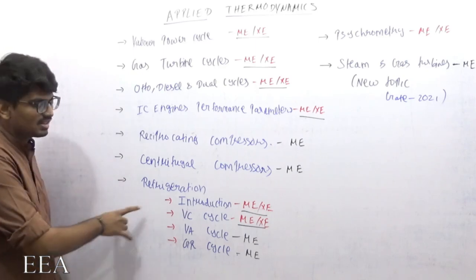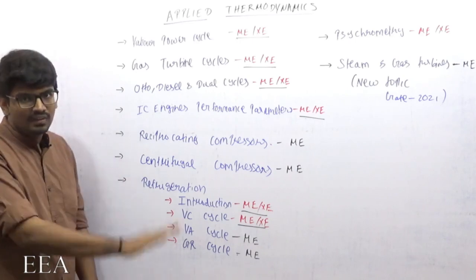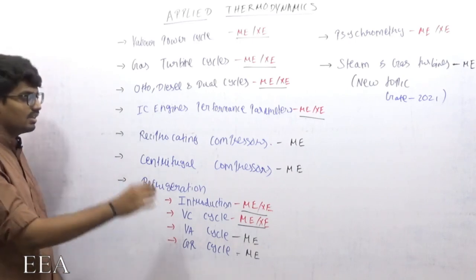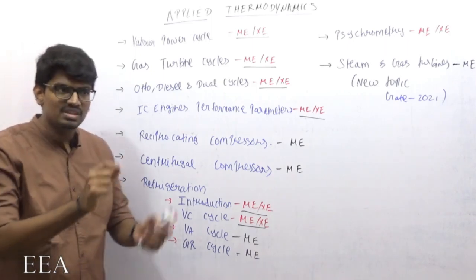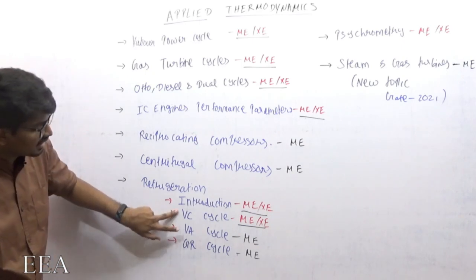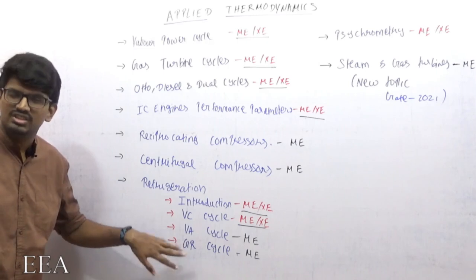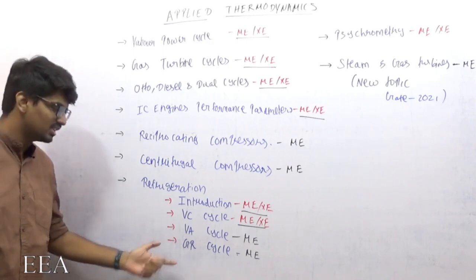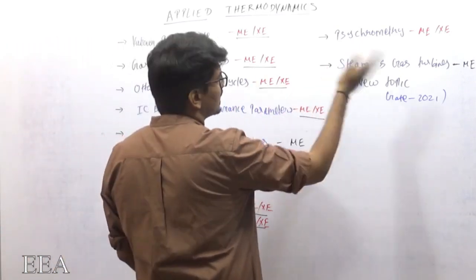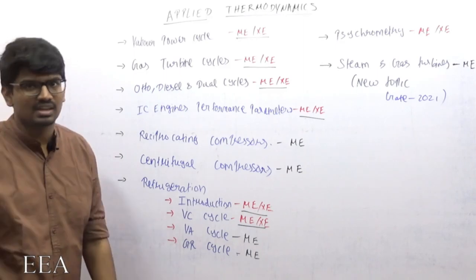Now for refrigeration, they mention only the vapor compression cycle, so only the introduction and vapor compression cycle will be enough. Vapor absorption and gas refrigeration are not required. But for ME you need to study them, because in ME they clearly mention vapor and gas. In vapor there are two, vapor compression and vapor absorption, and in gas there is one, gas refrigeration, which is nothing but the reversed Brayton cycle. We will be seeing that. Finally, psychrometry is required for both. Steam and gas turbine are not needed for XE.